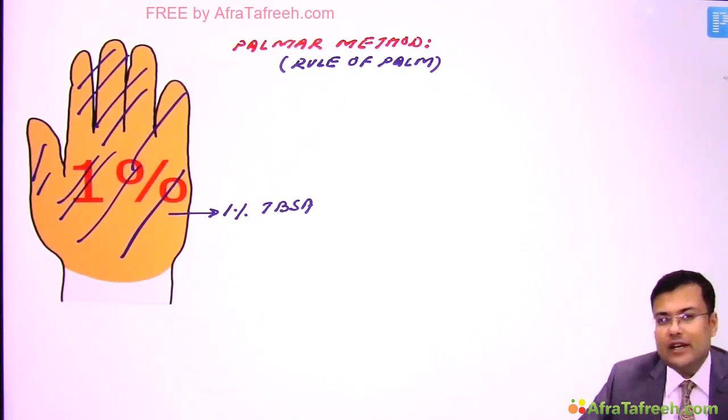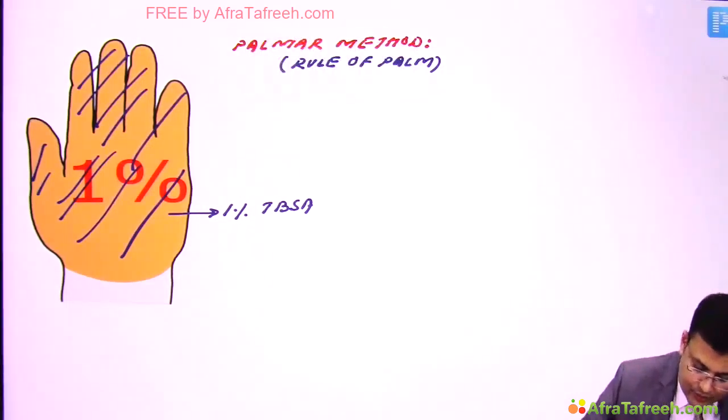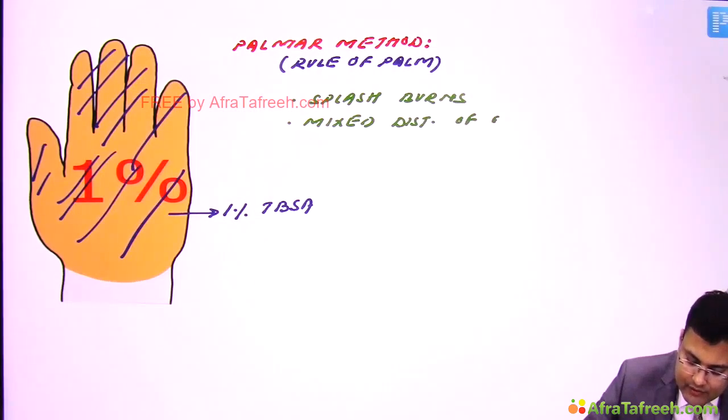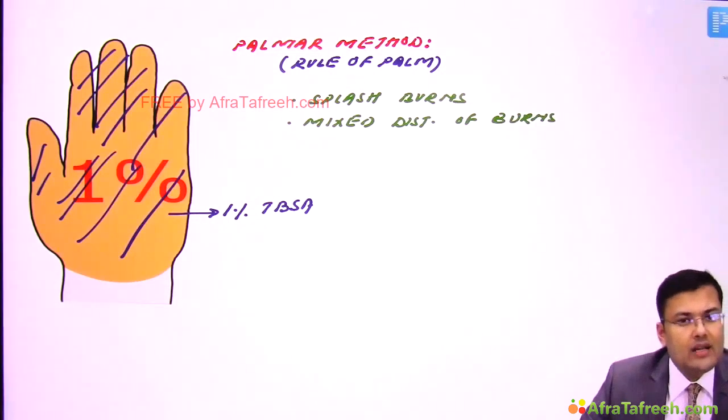So generally for which kind of burns this Palmar method or rule of palm is used? It is used for splash burns and mixed distribution of burns. So this is used for splash burns and mixed distribution of burns. Clear? This question was also asked in All India.